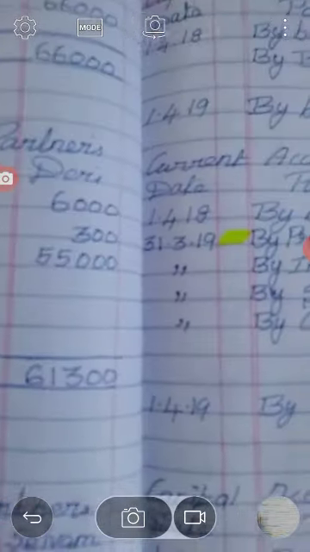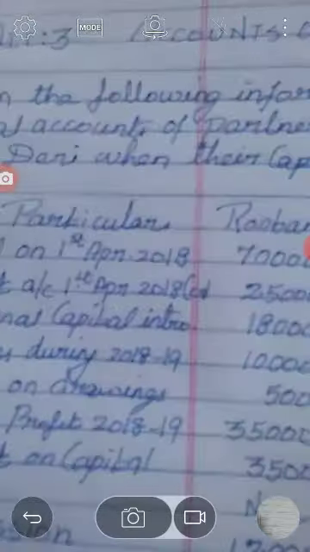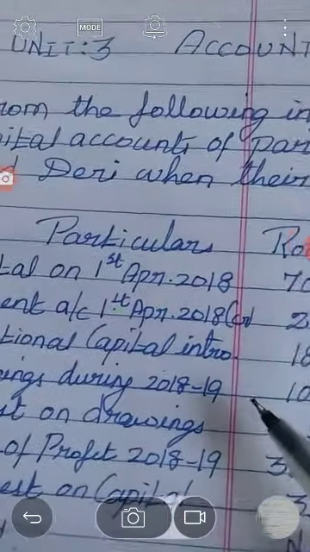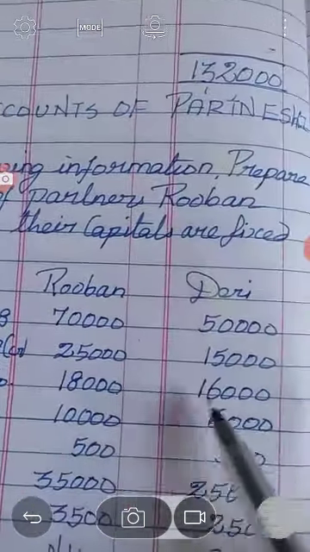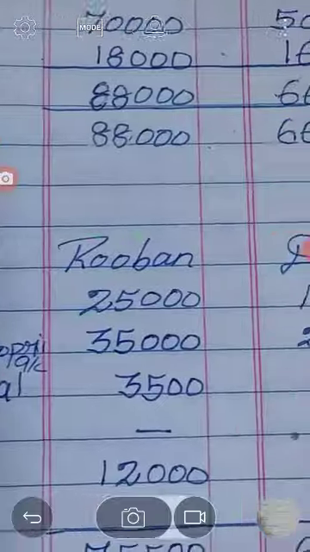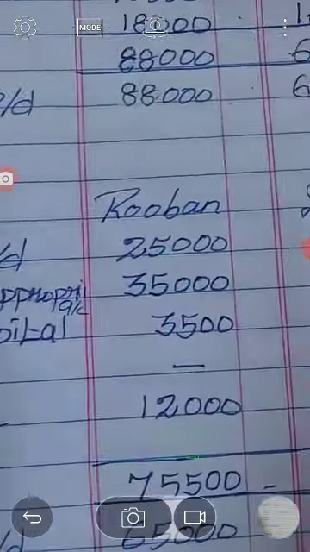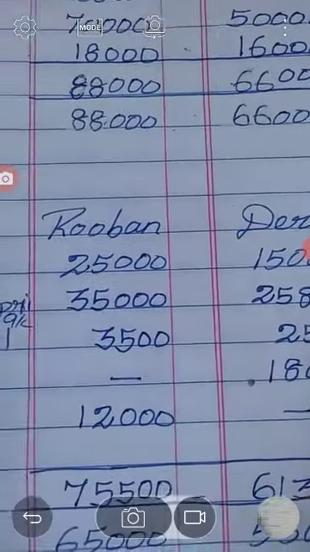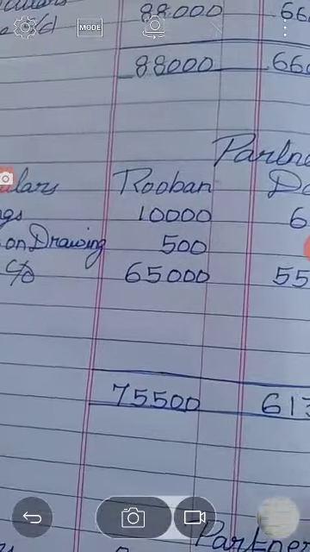The next one is the partners current account. In this sum, the partners current account balances are also given on 1st April 2018. Within brackets, the credit balances are given, 25,000 and 15,000. It should be shown on the partners current account, particulars Reuben and Devi. Here, by balance b/d 25,000 and 15,000. We have already discussed this from the theory point of view.